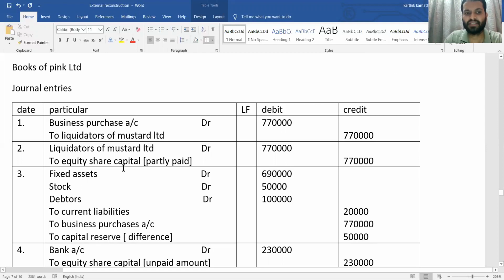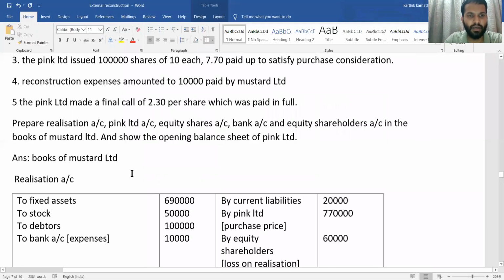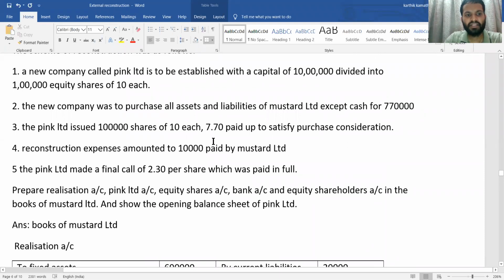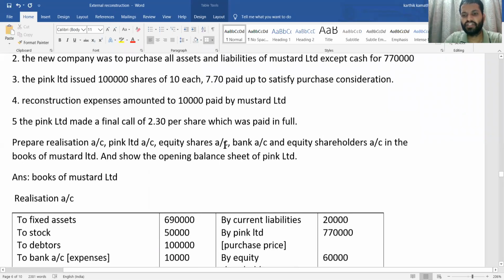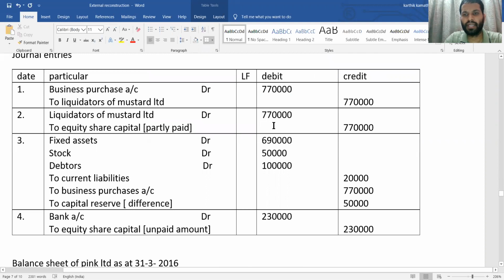How to discharge purchase consideration? Once you see the adjustment here, see this purchase consideration, third adjustment. Pink Limited issued 1 lakh shares of 10 is 7.7 paid up to satisfy the purchase consideration. So direct that amount you are going to write 7,70,000 being purchase consideration discharge.